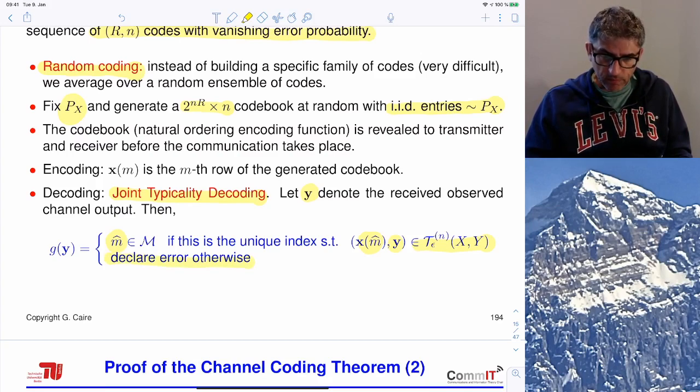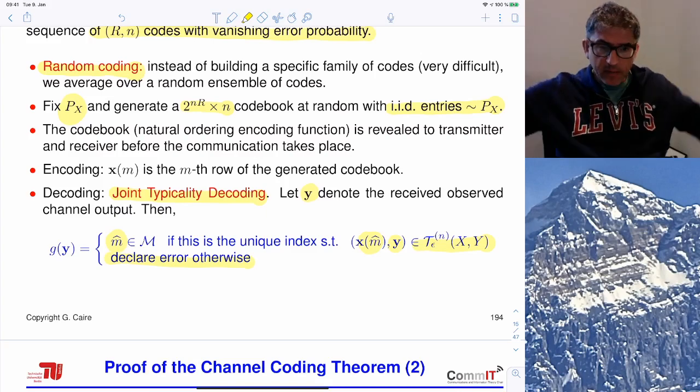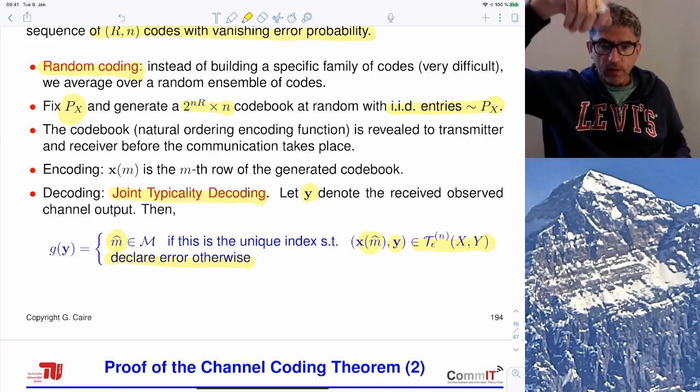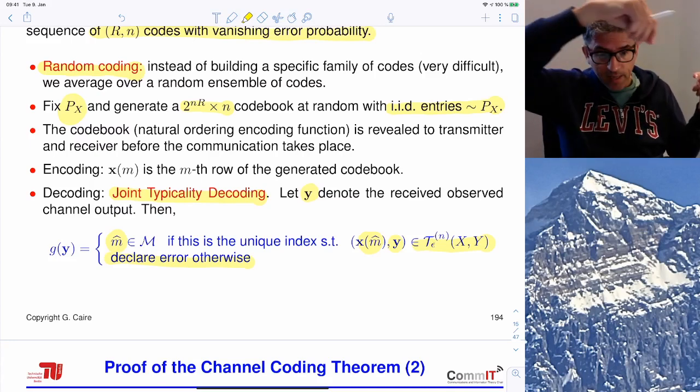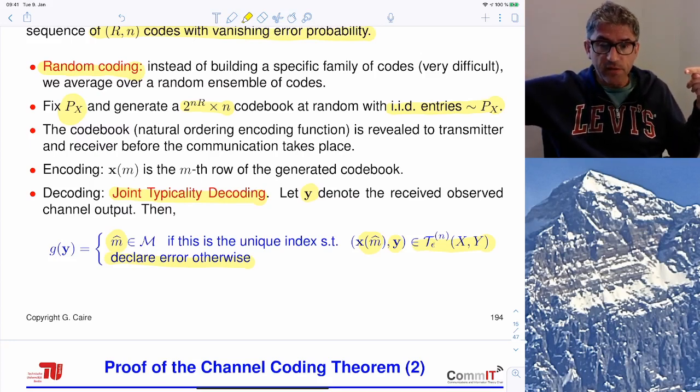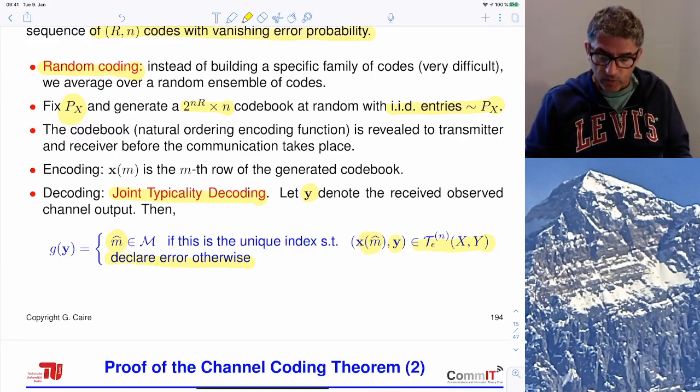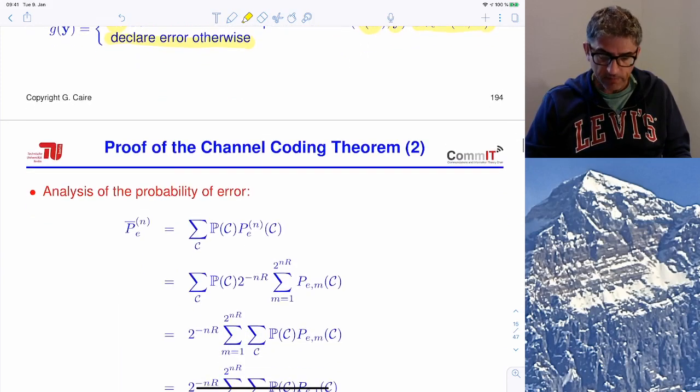So basically the decoder goes as follows. It observes the sequence Y, has a big table of all possible jointly typical pairs. Given Y, find if there is a unique code word in the codebook which is jointly typical with Y. If this exists, output the corresponding index. If this doesn't exist, pick a random index or declare an error. At the end, it's going to be the same.